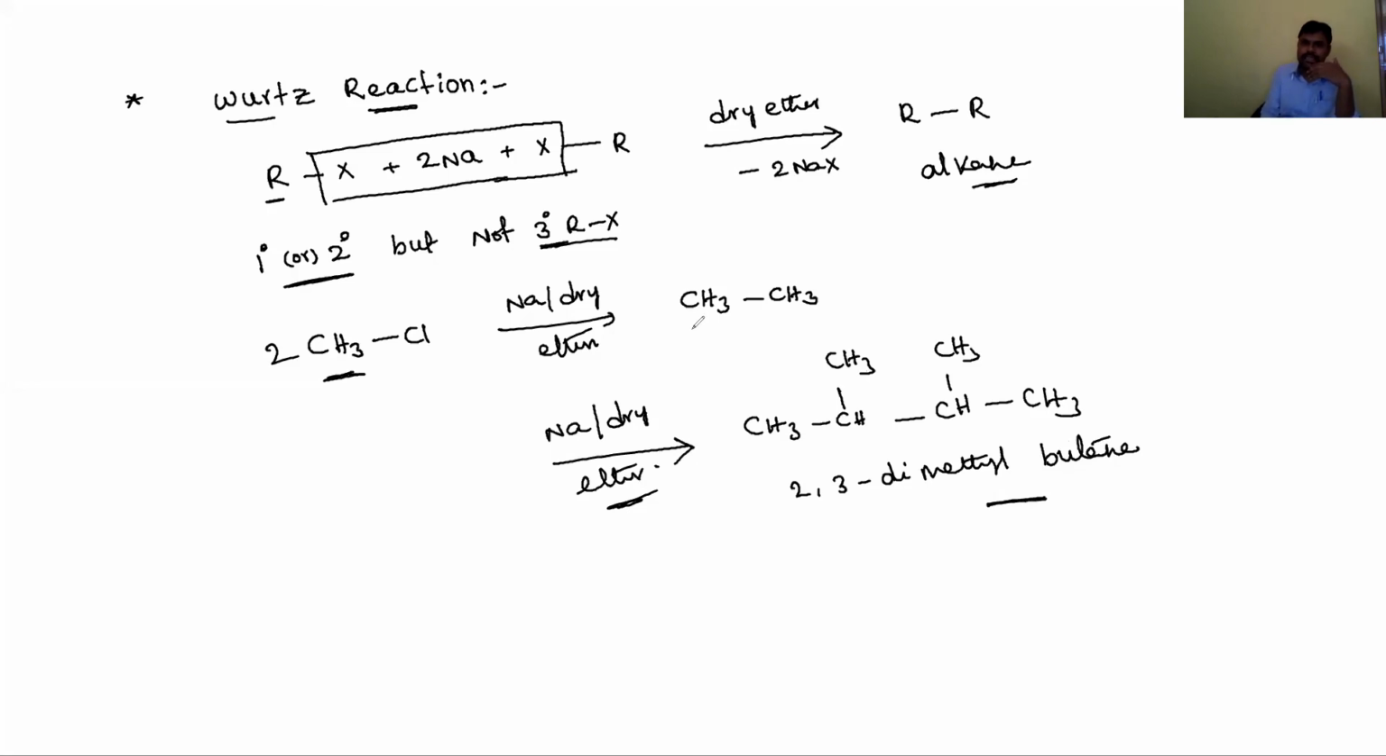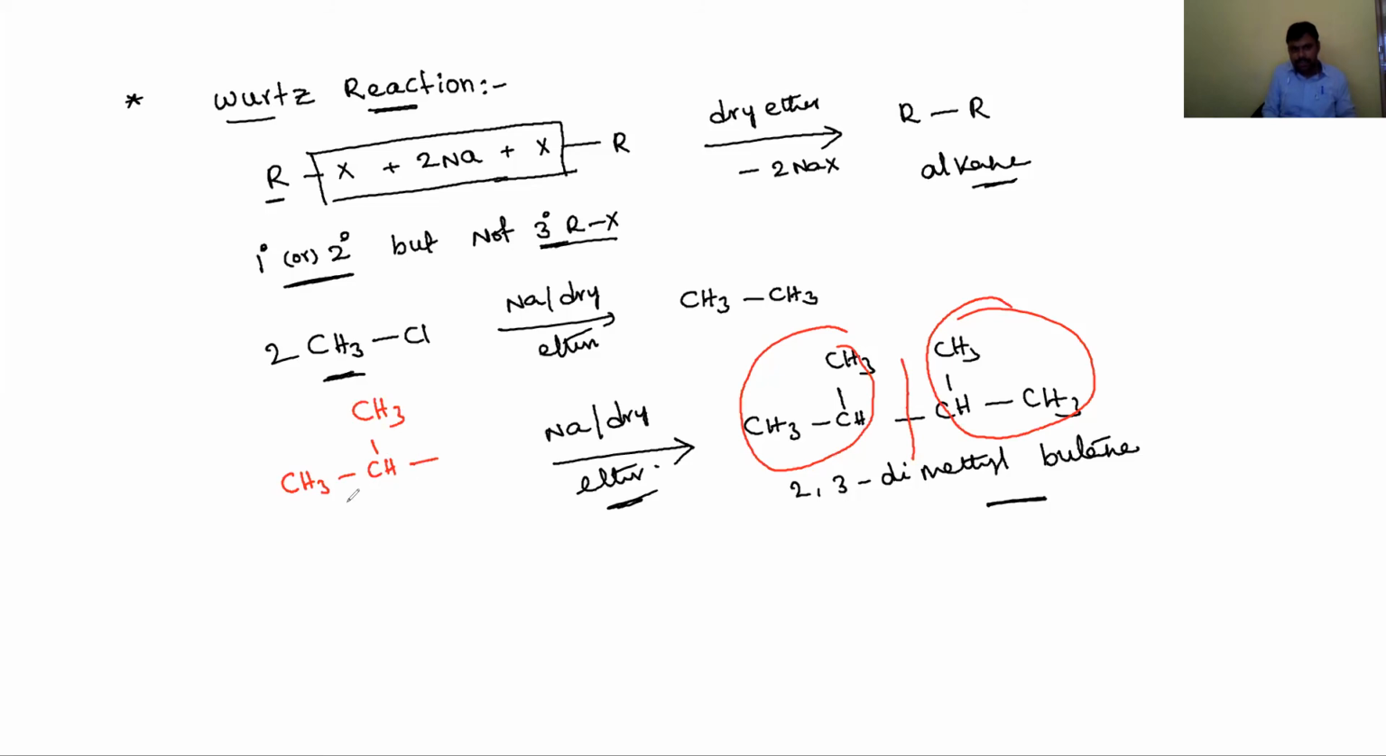Whenever they give a question like this, you have to do one thing. You have to cut the given product into two equal parts symmetrically. See here, one isopropyl group, and this is another isopropyl group. Then you have to write that half part on the reactant side.